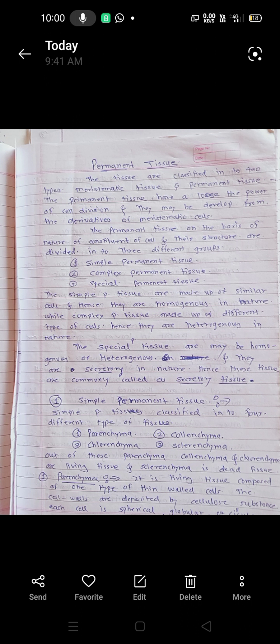Hence, this tissue is called a living tissue, while the sclerenchyma is a dead tissue.